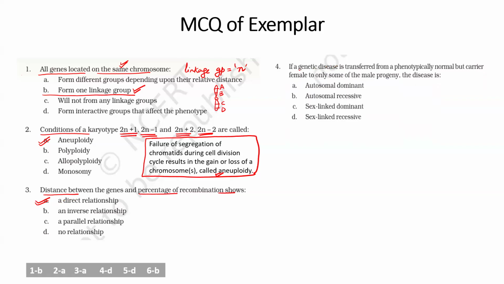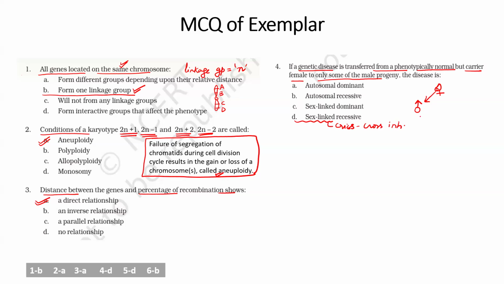Now see the next question. If a genetic disease is transferred from a phenotypically normal but carrier female, means she is not a sufferer but she is carrying the gene, to only male progeny, if the disease is going from mother to son, means the female is able to give the disease only to the male child, then chances are it is sex linked, because sex linked inheritance follows crisscross inheritance. Is it clear?